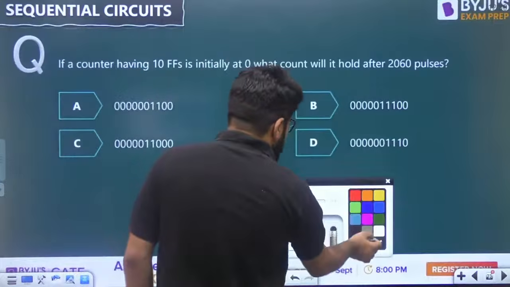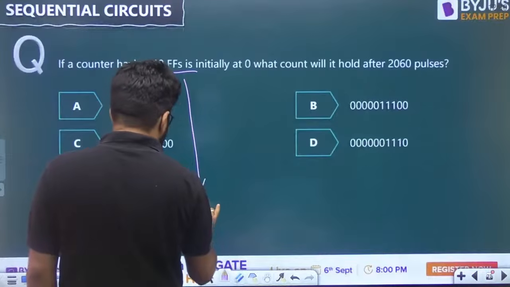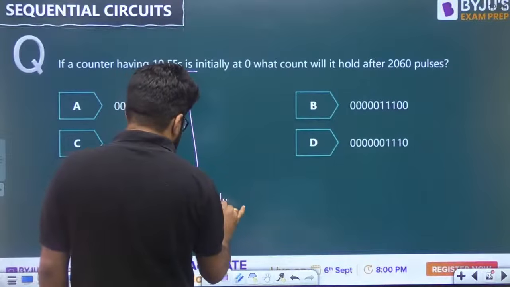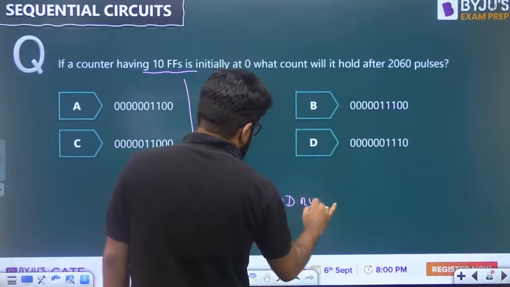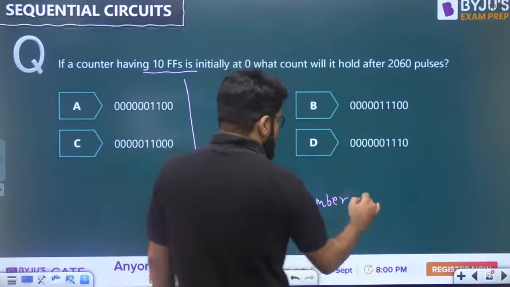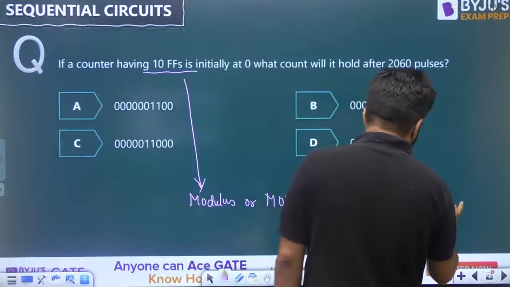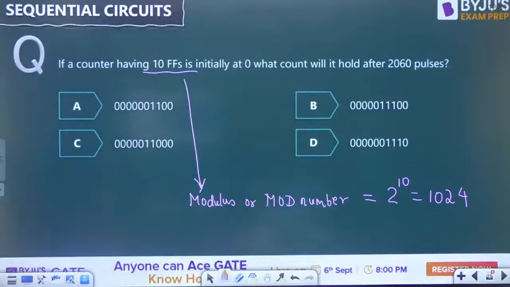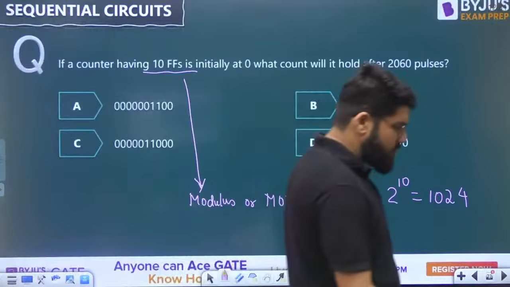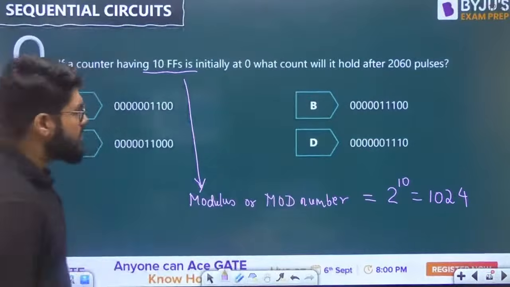Now look, if it is having 10 flip-flops, what is the mod number? Modulus, or simply known as the mod number, is the total number of states. The total number of states for a counter having 10 flip-flops is 2 raised to the power 10, that is 1024. So the modulus or mod number of this counter is 1024.